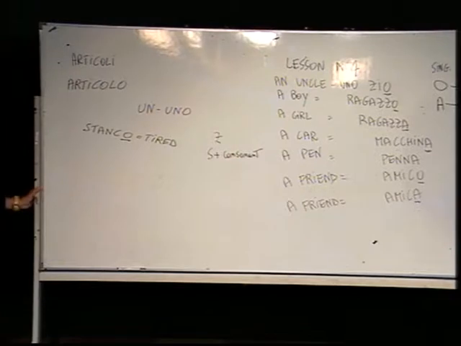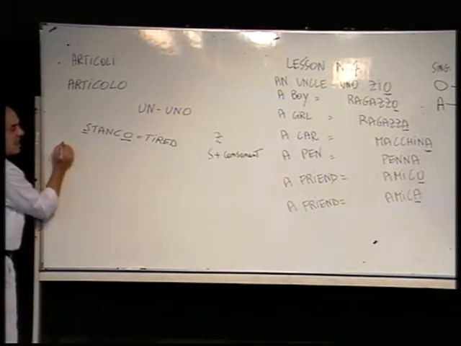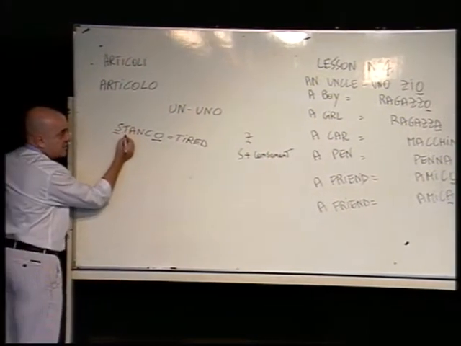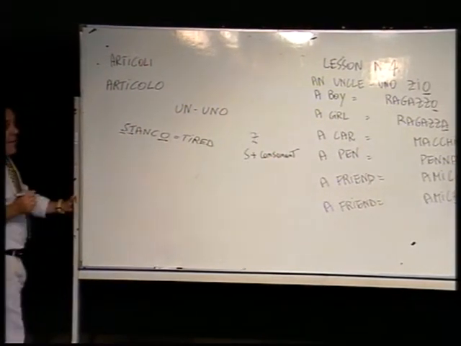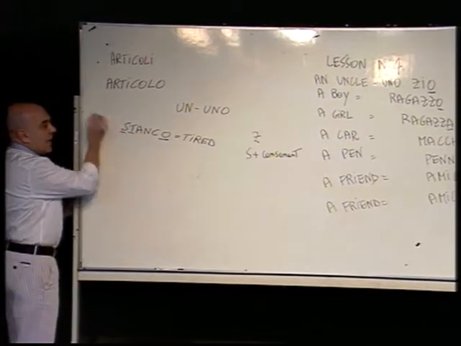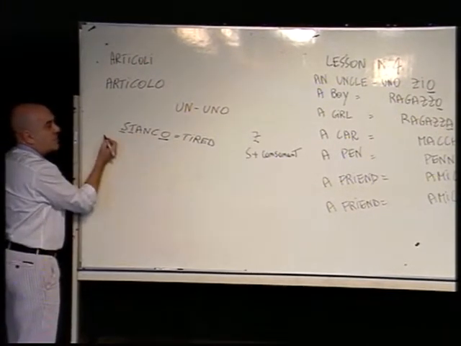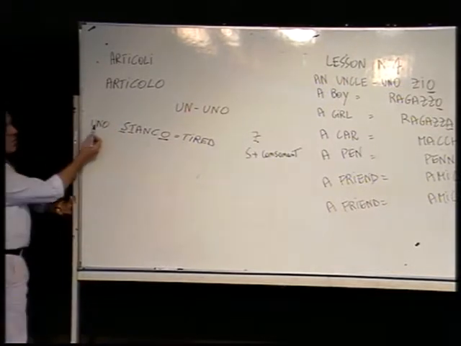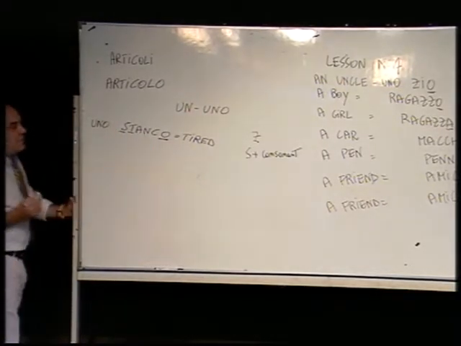If the word starts with S and the letter after the first S is a consonant, like in this case, the article in front of the word stanco will be uno as well. So uno stanco.